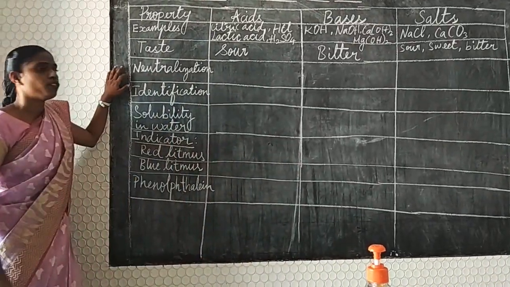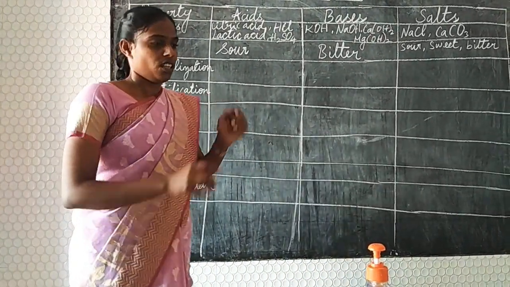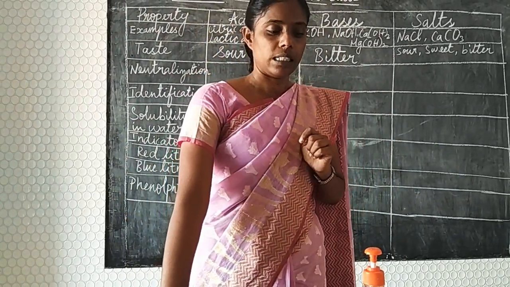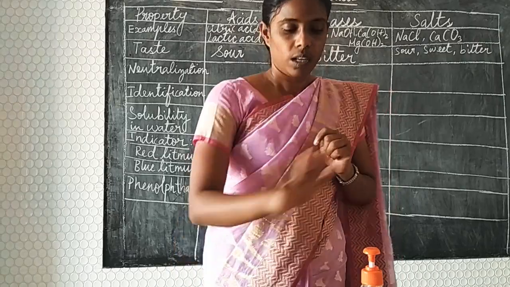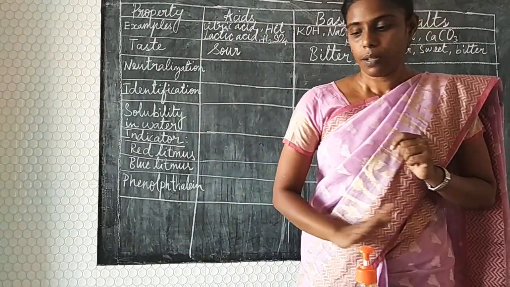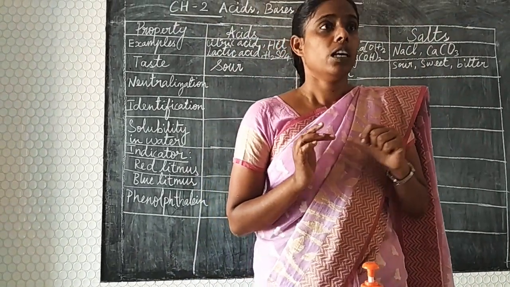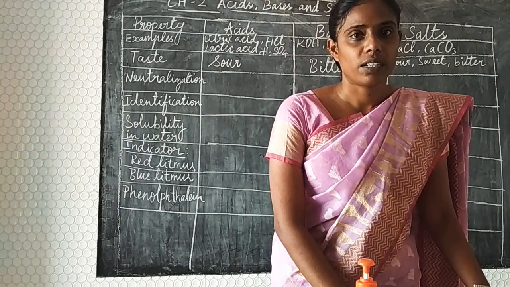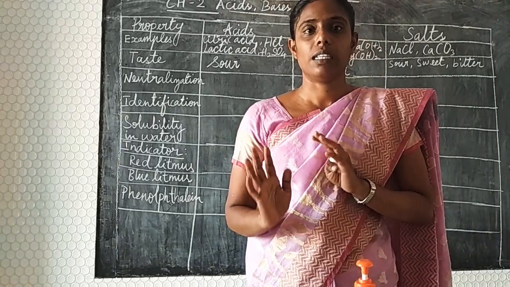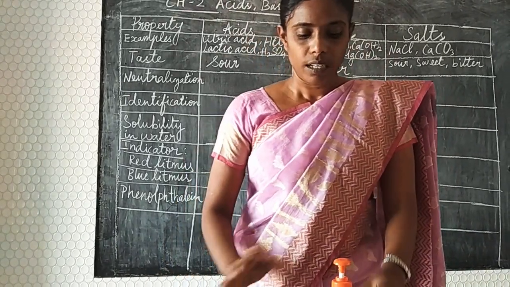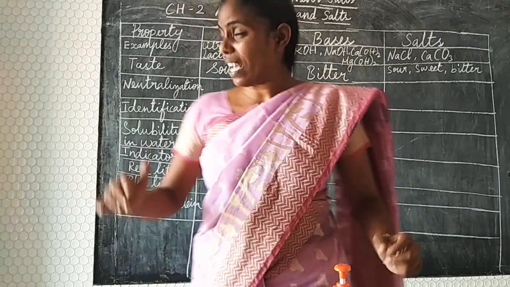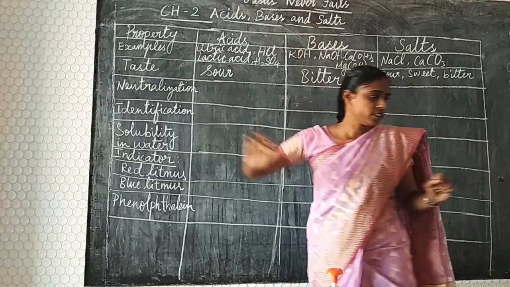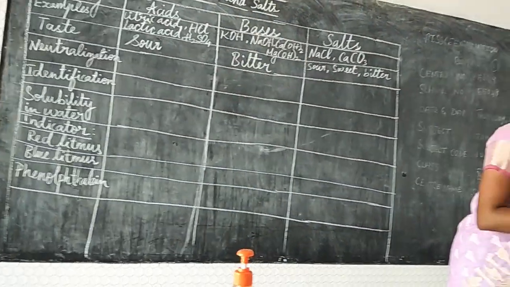The next property for us is the neutralization reaction. Now we know about acids, bases and salts: this is sour, this is bitter and this has a salty nature. What is meant by neutralization is that salt is always formed by the neutralization reaction. How the neutralization happens is, when you add acid and base. As I told you, examples: hydrochloric acid, potassium hydroxide, sodium hydroxide. I am going to give you acids.